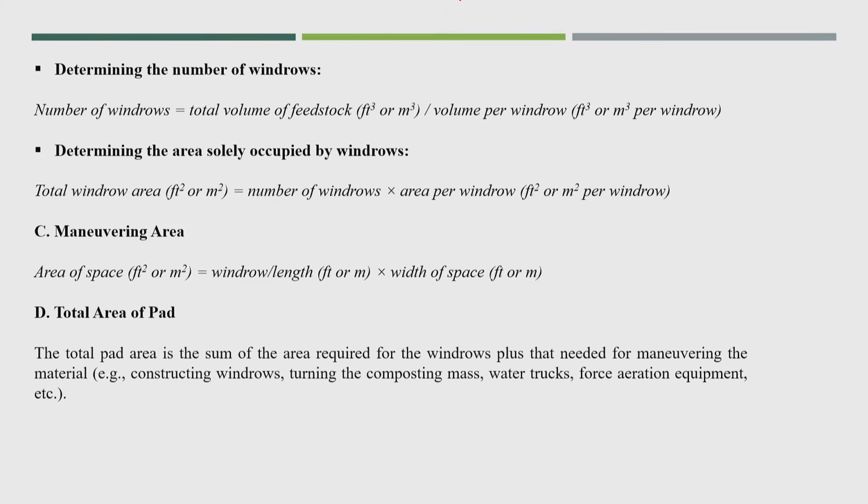So, we can calculate the total area, the area required for the windrow plus maneuvering area. Like constructing windrows, turning the composting mass, water trucks, forced aeration equipment, you will require a lot of area for that. So, by that way we can calculate how much total area will be required for the windrow method.